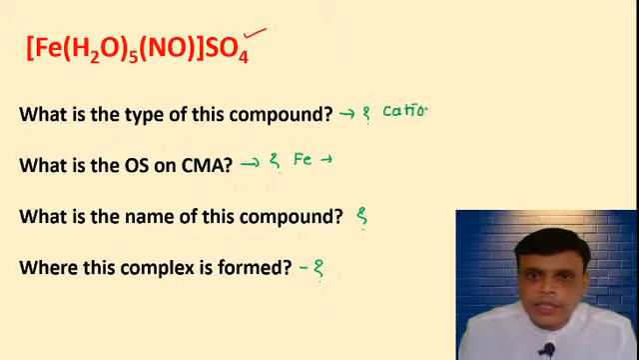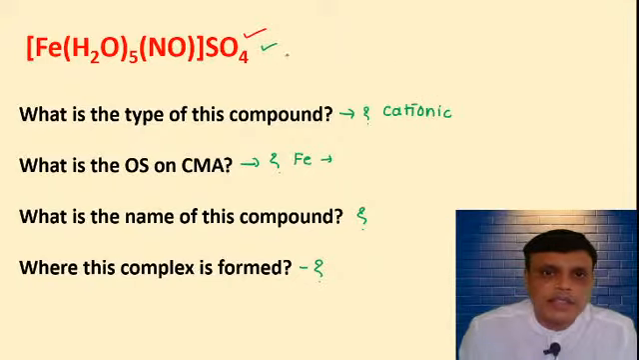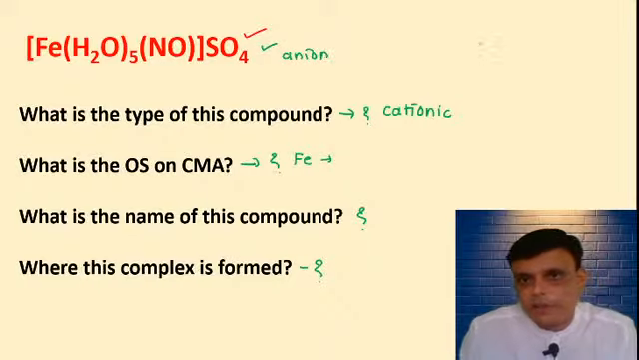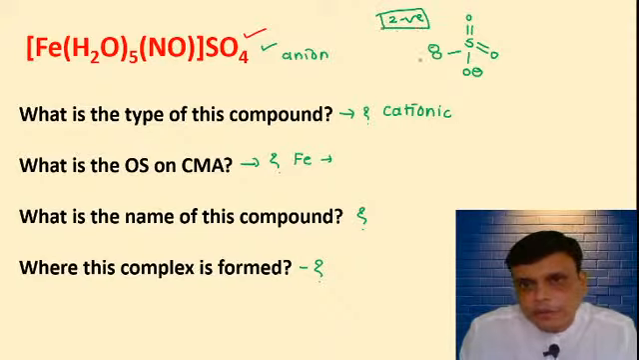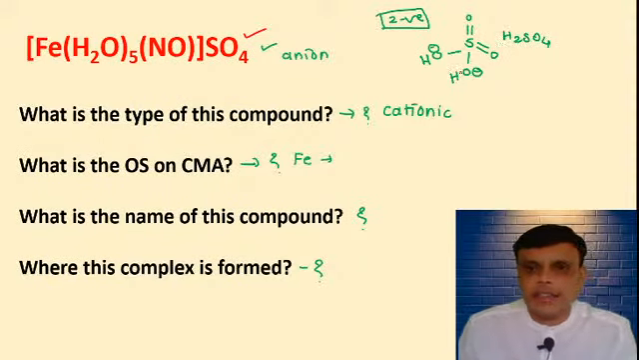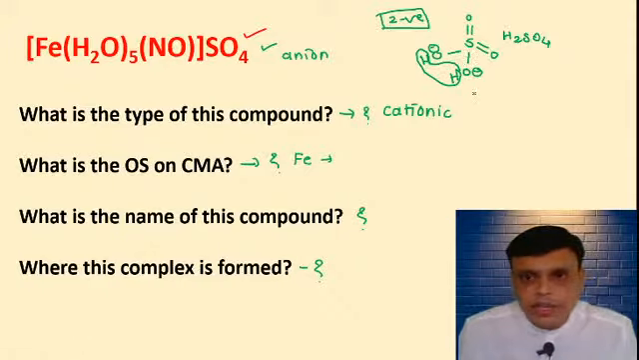Very good. It is a cationic compound. Why? Because sulfate is there, and sulfate is an ion. If you write the structure of sulfate, it is like this: S with double bond O, double bond O, O minus, O minus. Two negative charges are present. If you add H here and H here, it will become H2SO4, sulfuric acid. And if you remove the hydrogens, it forms a sulfate anion. So this compound is cationic.